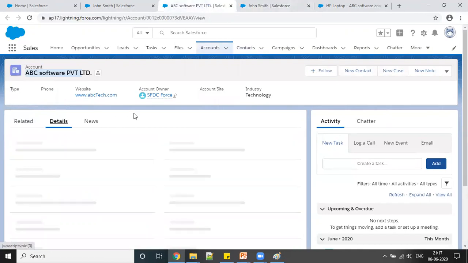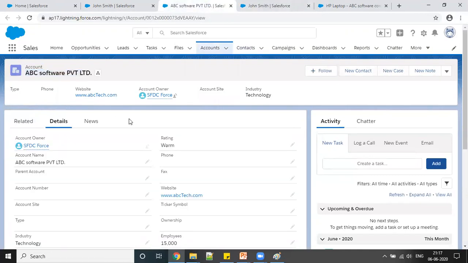If I want to see the detail, if you remember these websites, this industry, we all filled it during our lead creation, right? So that data will be captured here automatically, and we can even map our fields from lead to account. We will learn at a later stage how we can map our fields so the data can be captured. These are the fields mapped by default by Salesforce.